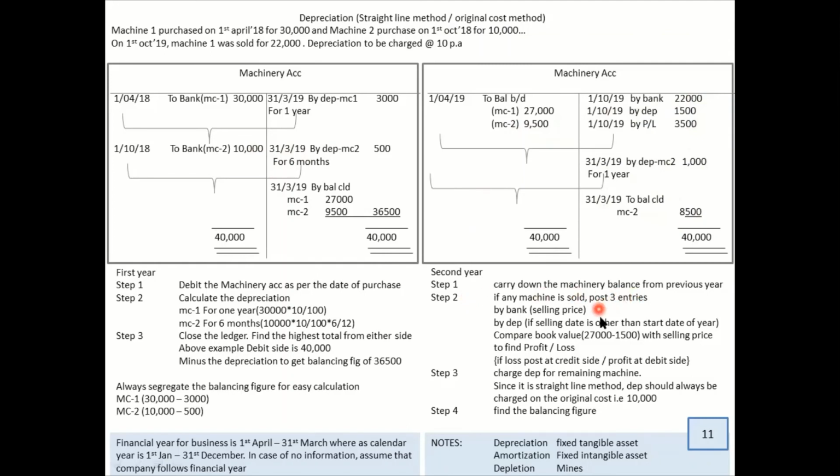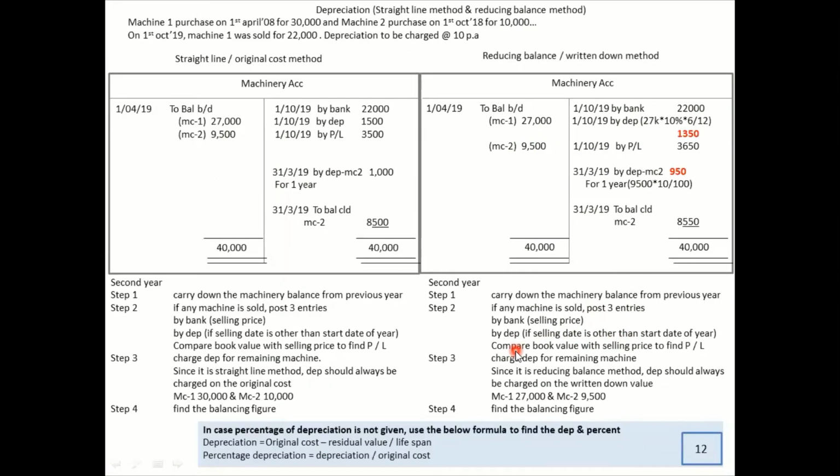The second method is also very simple. Now let's look into the second method. In the second method, what is the difference in the second year between reducing balance and the straight line method? I have taken the same figures as they are.